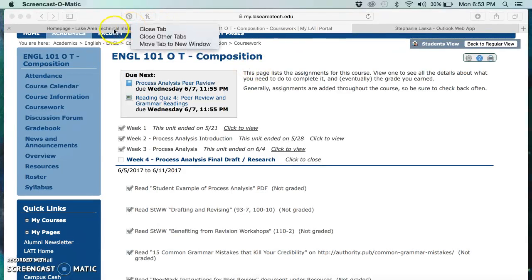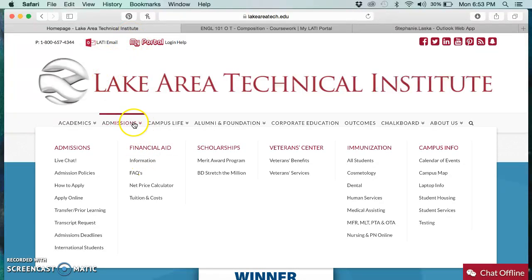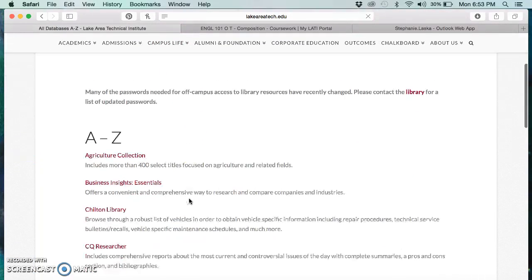So the first thing I'm going to do is take you to Lake Area's home page. Once you get into the home page, you're going to go under Campus Life. You're going to go to Resources, and you're going to go to All Databases. So I'm going to click on All Databases here, and this is going to get me into the database collections.